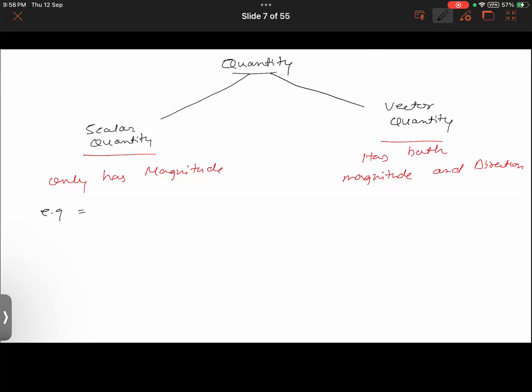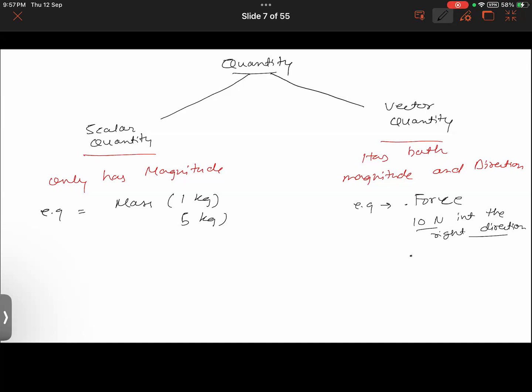We have the example of a scalar quantity as mass, like 1 kilogram, 5 kilogram, where only the value of the given substance is there. Direction is not specified here. But in the case of a vector quantity, we have the example of force, like 10 Newton in the right direction.